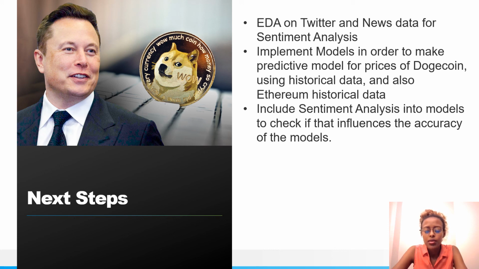But since we've seen there might be a correlation between Ethereum and Dogecoin prices, we're also going to try to include Ethereum historical data and see if that could help our predictive models. Finally, we will be including the sentiment analysis that we're going to do on Twitter and news data into models to check if that influences the accuracy of our models.